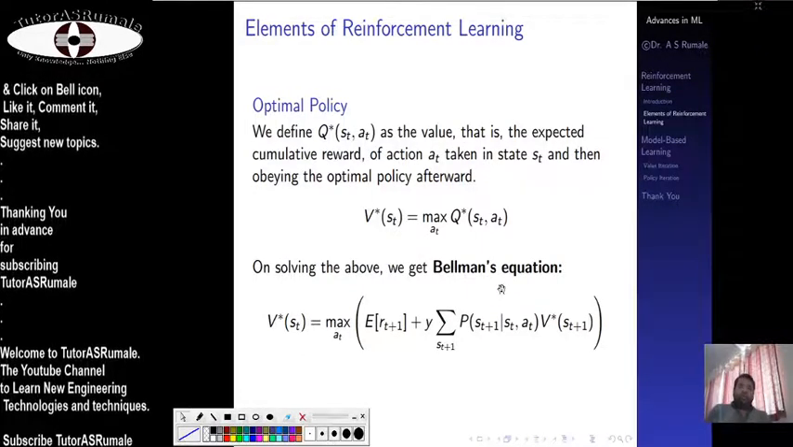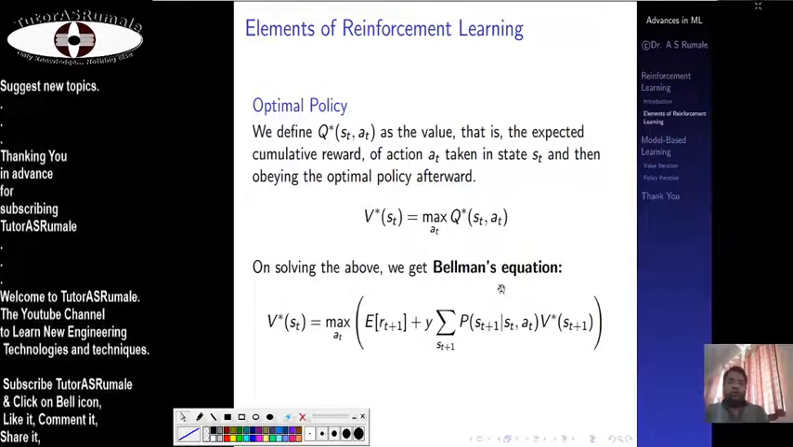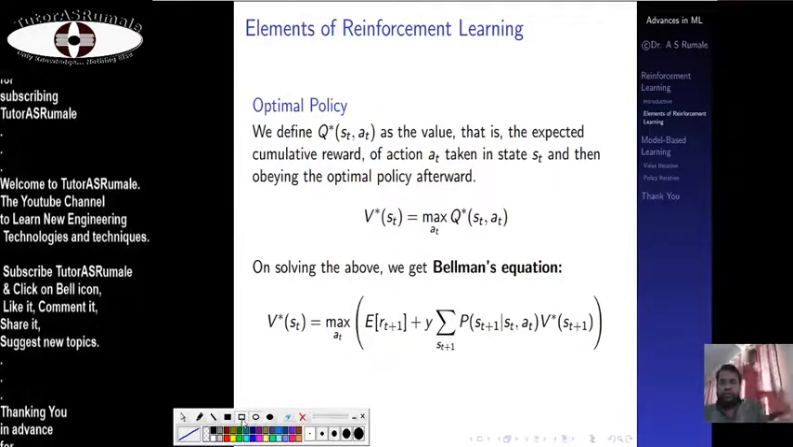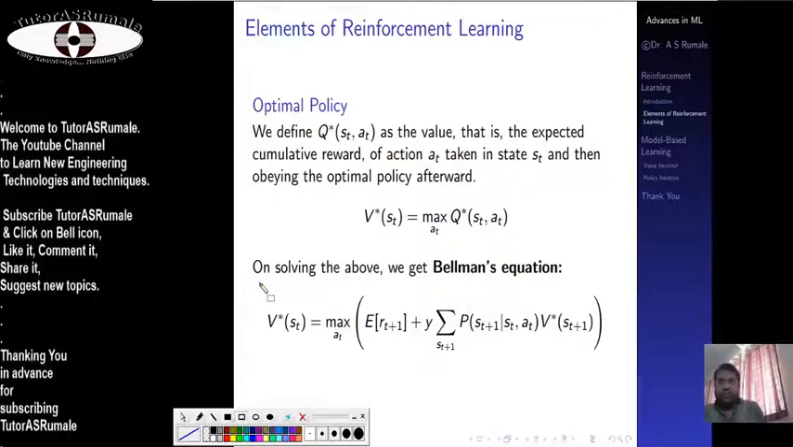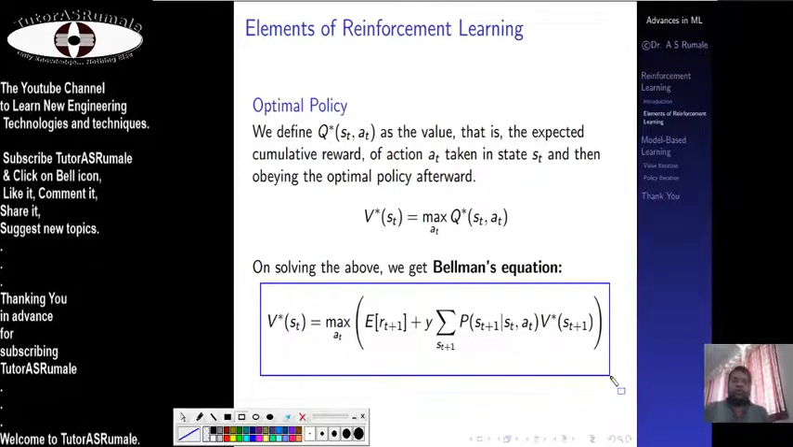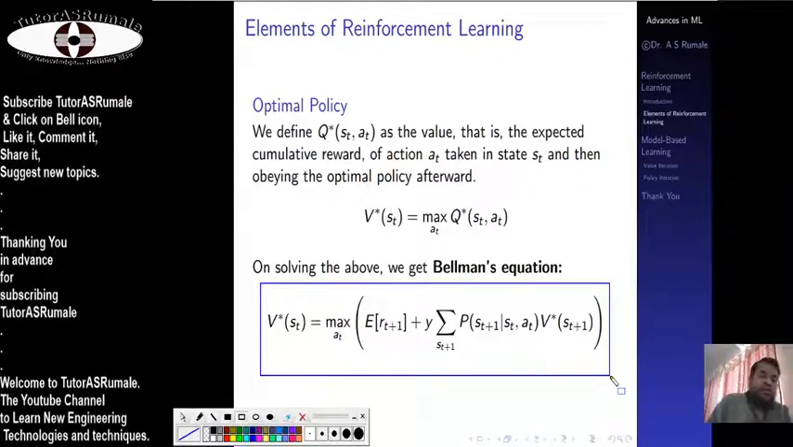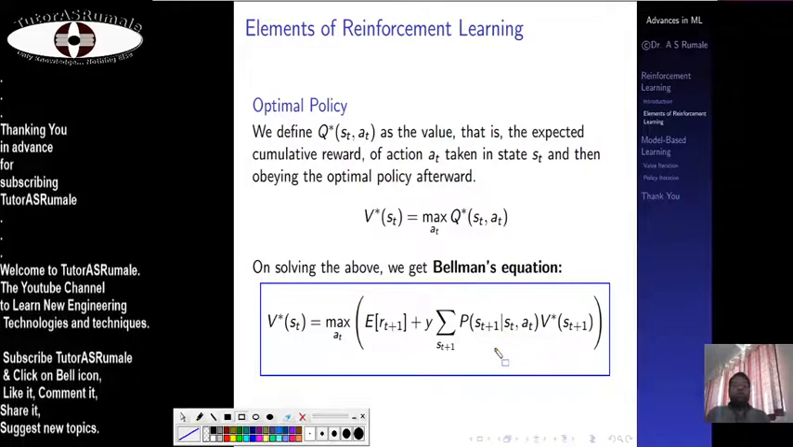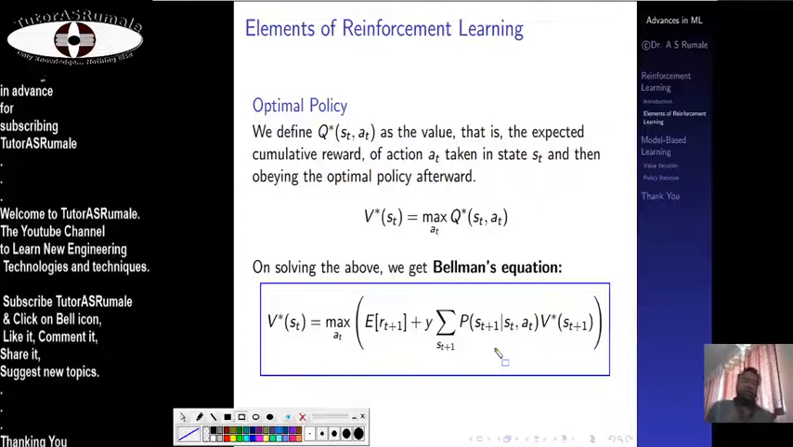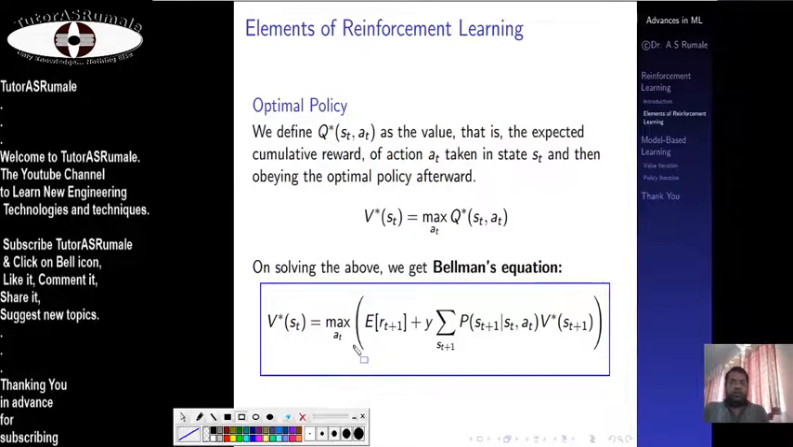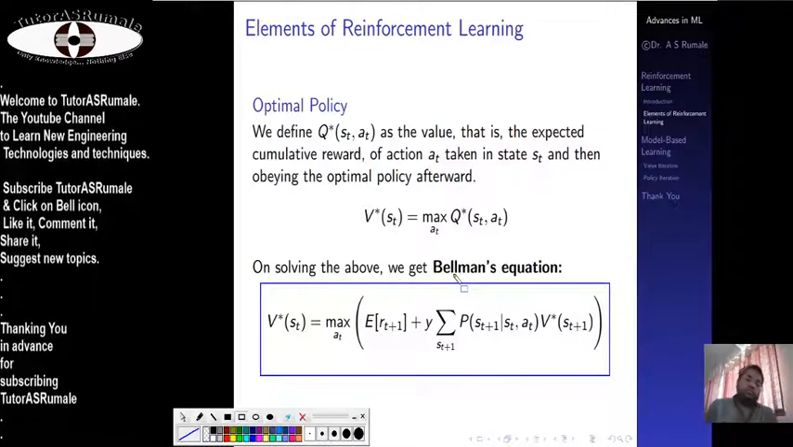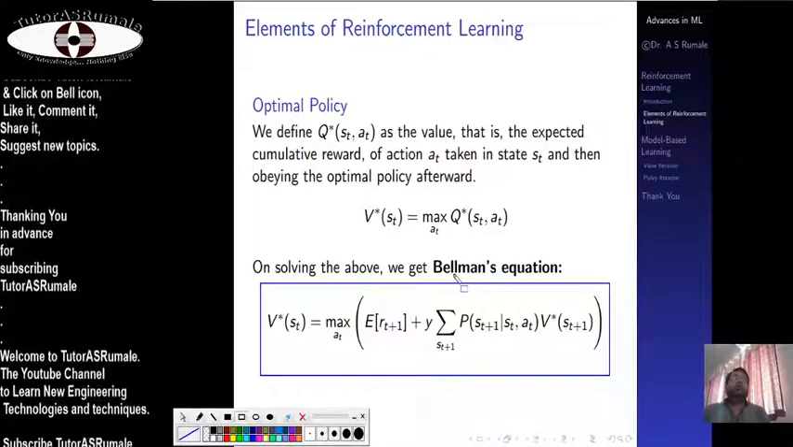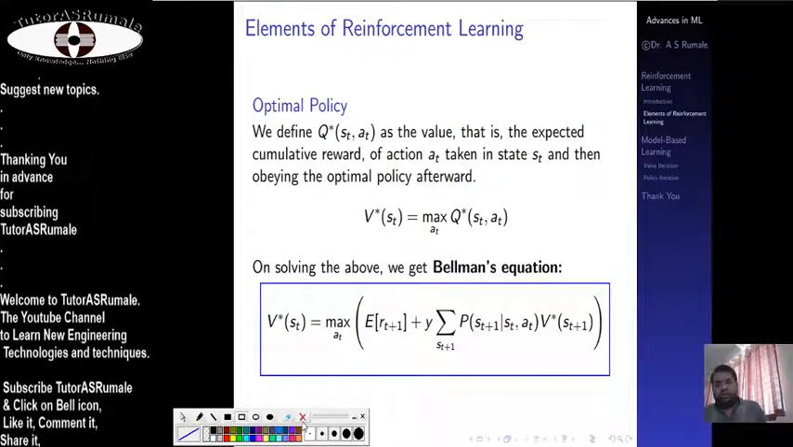On solving the above, we get Bellman's equation. That is a maximization, and if you see this maximization, you can see it as a clear example of dynamic programming, with mean and max calculation using dynamic programming. You get different outputs from the different state-action pairs, and you try to find the max action from this. So this is the Bellman's equation that we get, and these are the elements of reinforcement learning in machine learning.